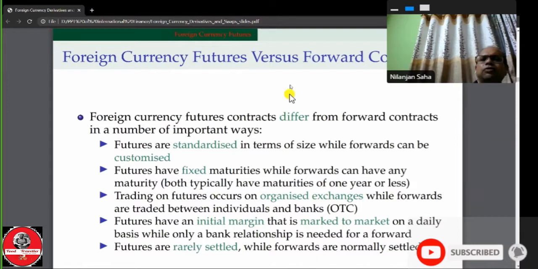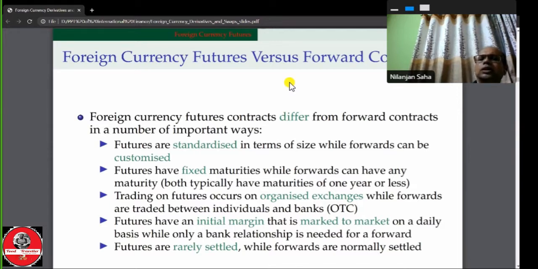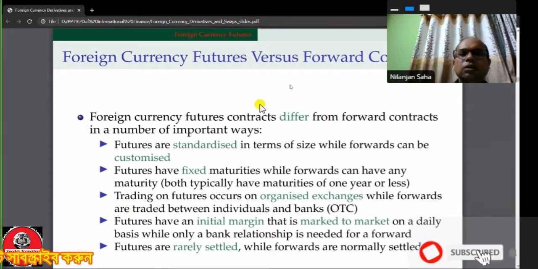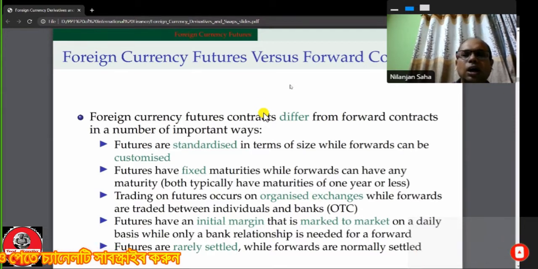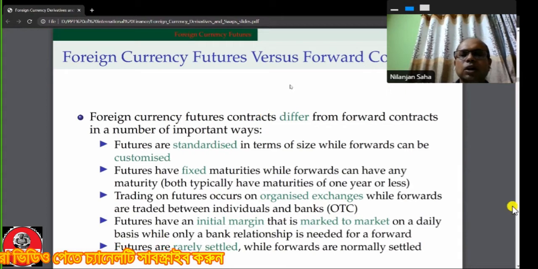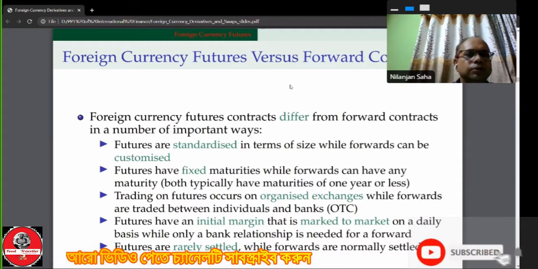in the case of the forward contract, the contract is developed between the bank and individuals. Therefore, the bank only enters into a contract with an individual who has a good relationship. So in the case of the forward contract, no initial margin is required, but a good bank customer relationship is required. The point is that futures have an initial margin, but forward contracts do not.